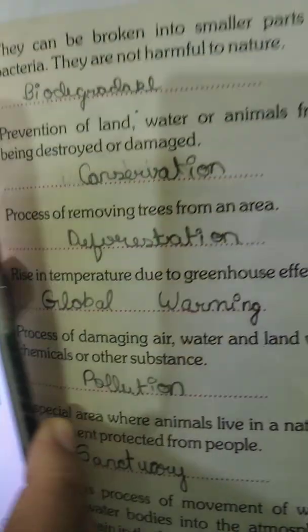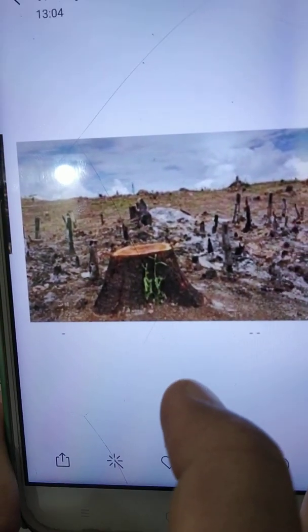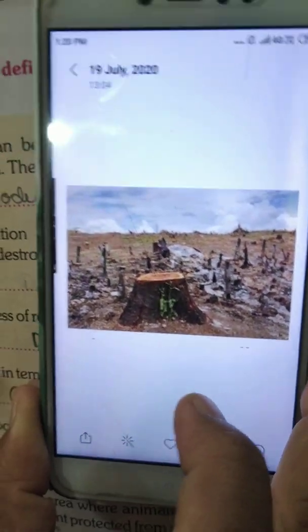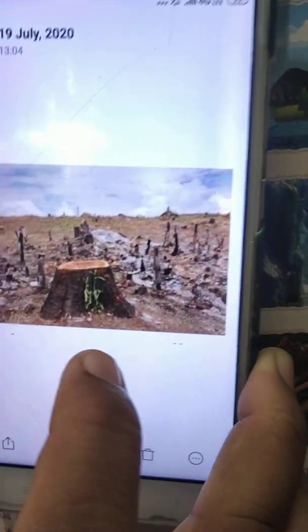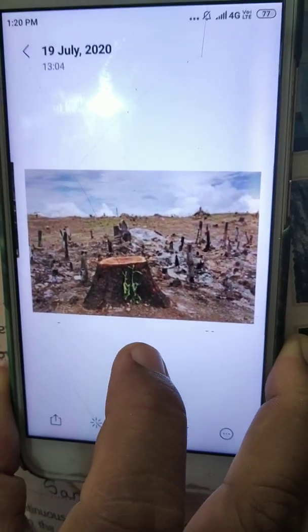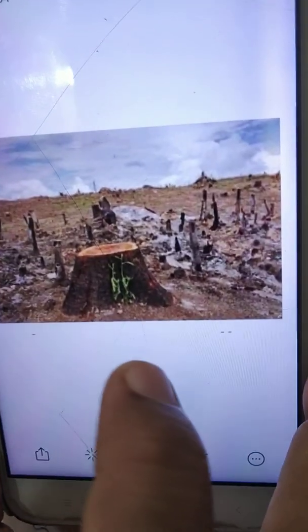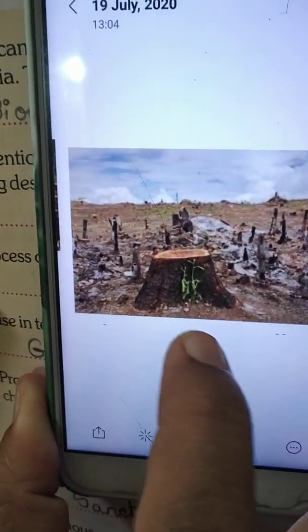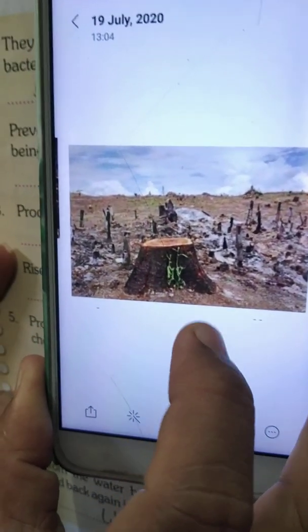Okay, next is the process of removing trees from an area, the process of cutting trees in large number, making the land empty with no tree. This process is called deforestation. What is it called? Deforestation. People cut down trees because they need wood for furniture, they need wood to make paper, they need land to make houses and buildings, factories, industries, etc. So they cut down a large number of trees. So this process is called deforestation.